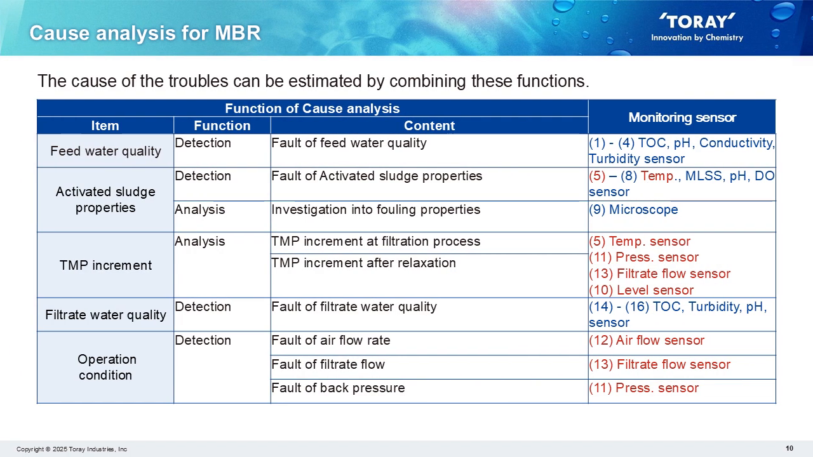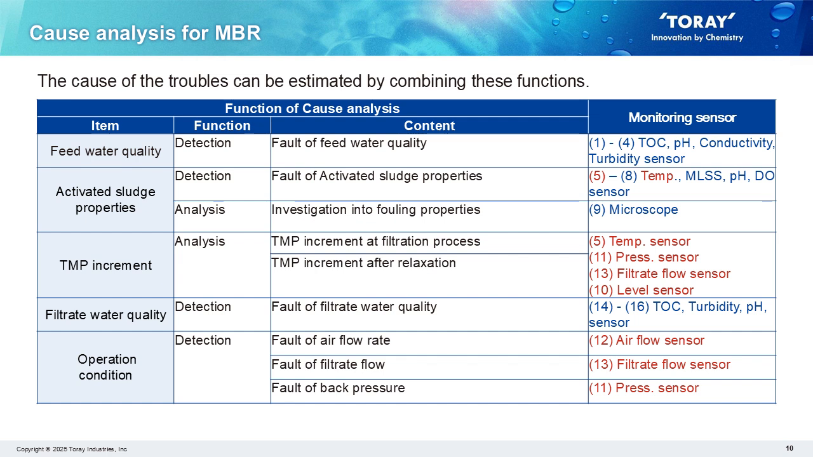The following is a list of MBR's cause analysis. There are 5 major items. The first is feed water quality, which detects water quality problems using TOC, pH, conductivity, and turbidity sensors. The second is activated sludge properties, which detect biological treatment problems using temperature, MLSS, pH, and DO sensors. The third item detects troubles by TMP increment. This function analyzes the TMP increment at the filtration process and the recoverability of physical cleaning.